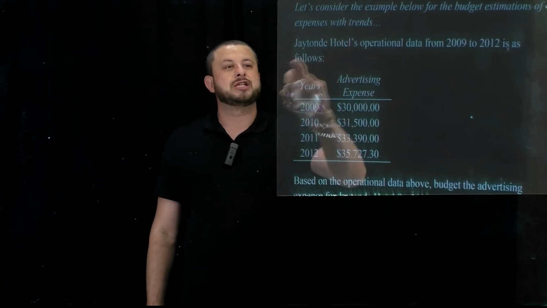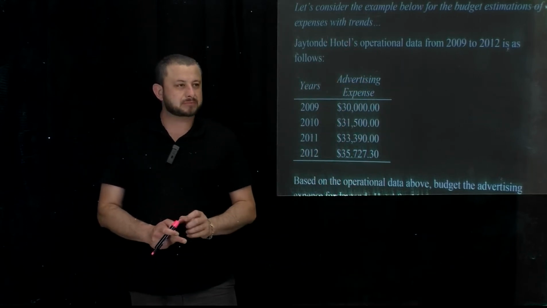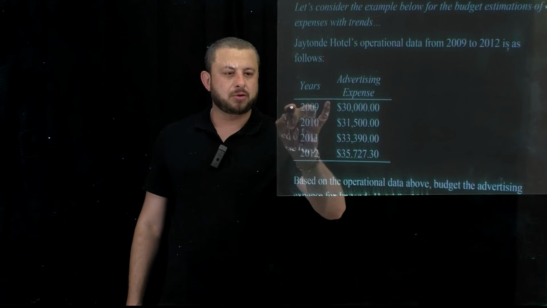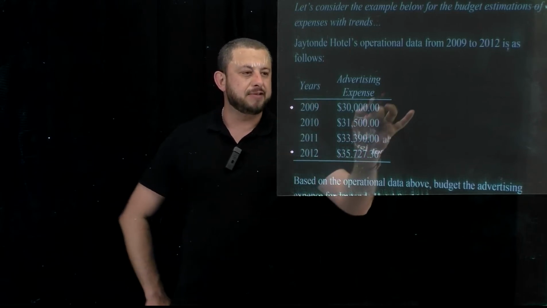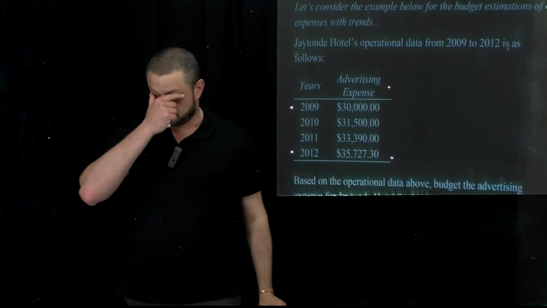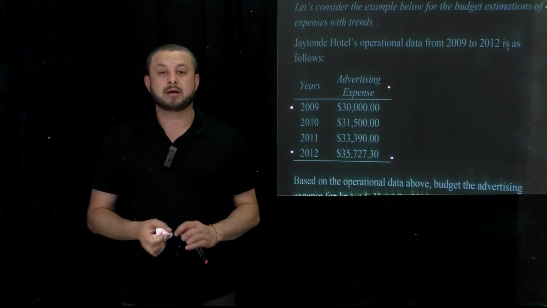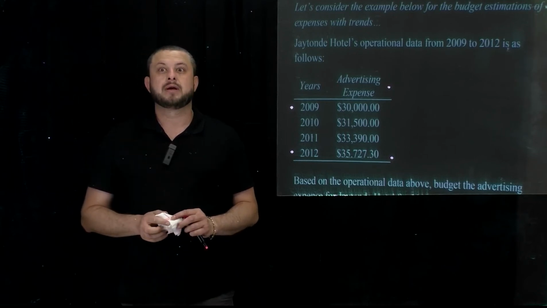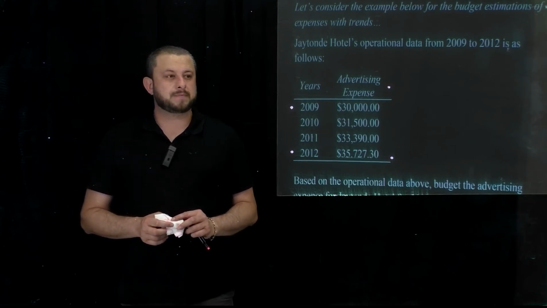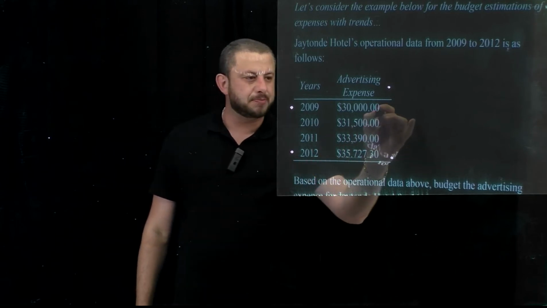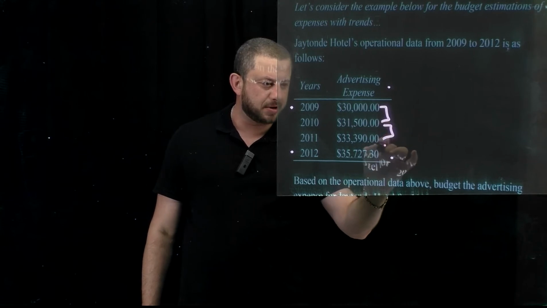Take a look at this J-Tonde hotel data. We have years from 2009 to 2012, and we have advertising expense. What we used to do in revenues, we used to analyze the difference between the corresponding numbers. Am I right, guys?